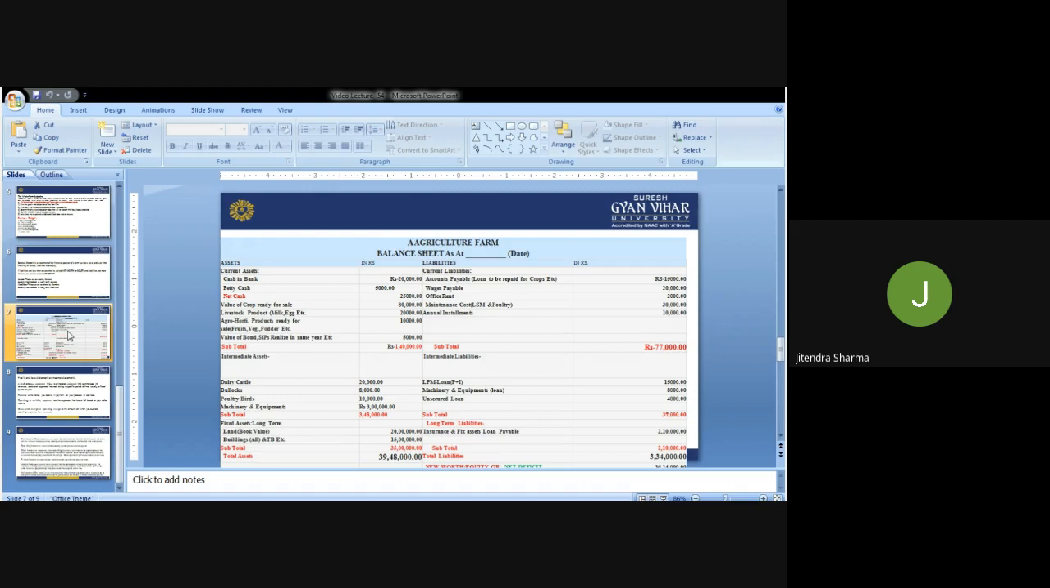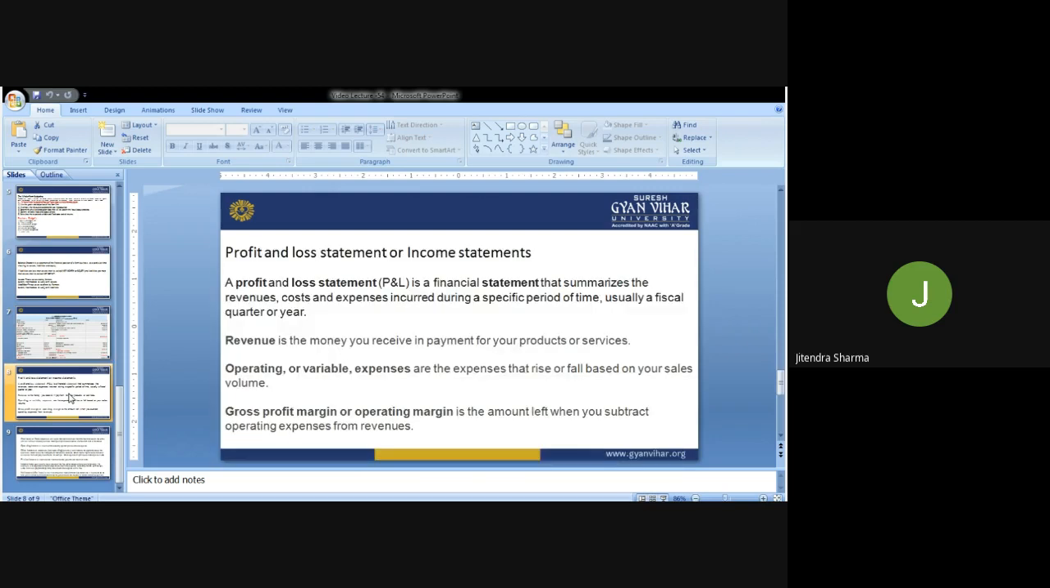And if the situation is reversed, if liabilities are more and the assets are less, then it's a net deficit. Then this balance sheet is not that worthy. It's a deficit, net deficit balance sheet, that we have to understand.